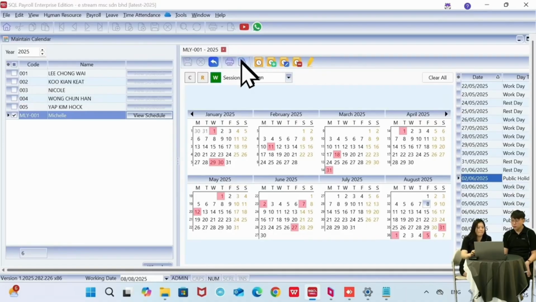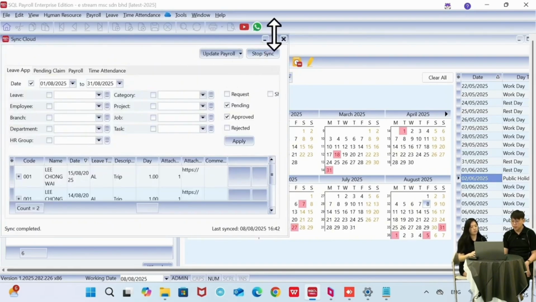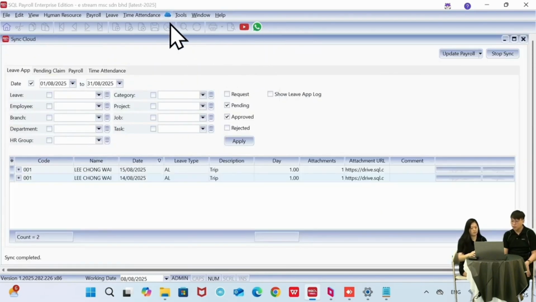leave for it. Okay, so after we set all of these, you can check here, there is a cloud icon and the sync cloud function. Before using the mobile app, we must do sync cloud every time we do settings for the employee. So we can just click sync cloud and then click sync all. You must click this sync all before you use the payroll HRMS app, to sync the latest status.